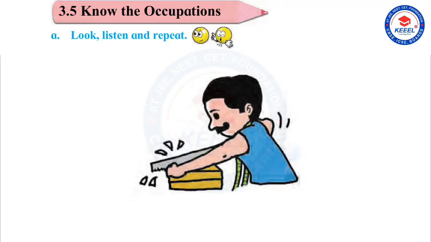This is Abdul. He is a carpenter. He uses a saw. He uses a tape measure. He makes things from wood.